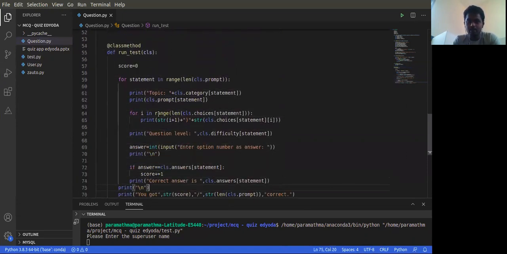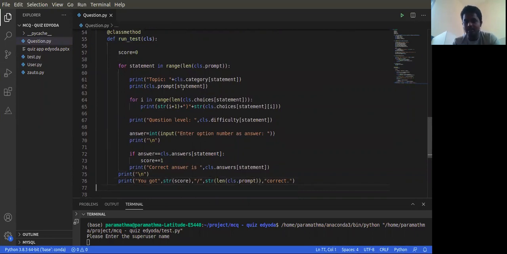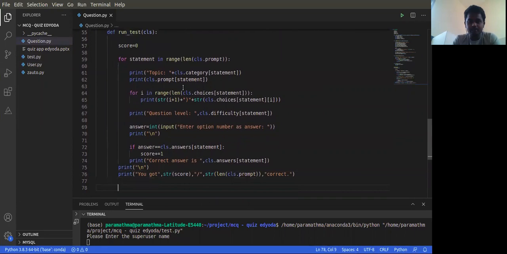And this is the main thing which is used to run the particular quiz or test. This helps the particular candidate to take the test, and this evaluates the score of that particular candidate who has taken the given quiz.